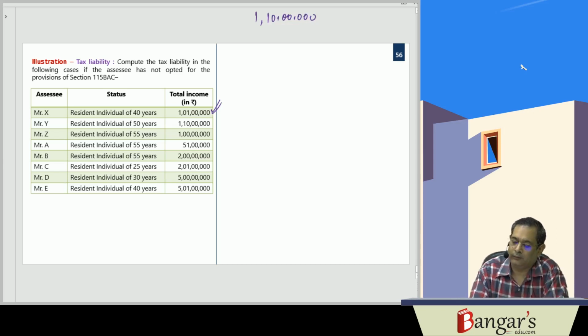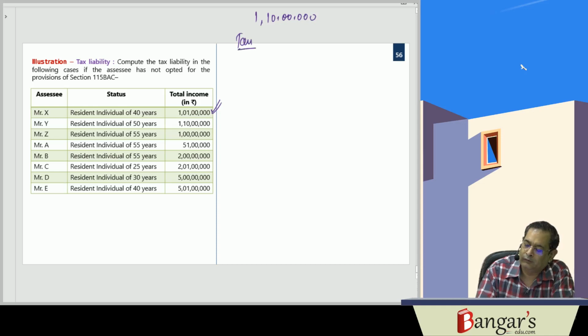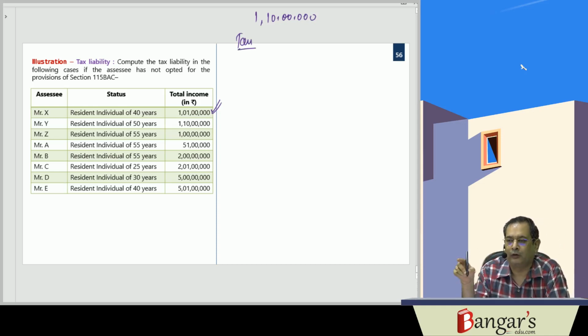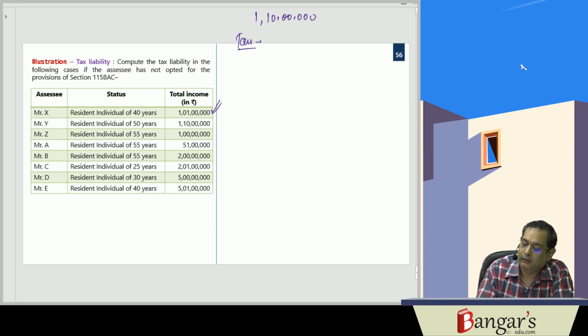So here, tax will be, on the first 2,50,000 nil, next 2,50,000 5%, next 5 lakh 20%, then balance 1 crore at 30%. So it is 30 lakhs plus 1 lakh 12,500. So tax is 31 lakh 12,500. Add surcharge.